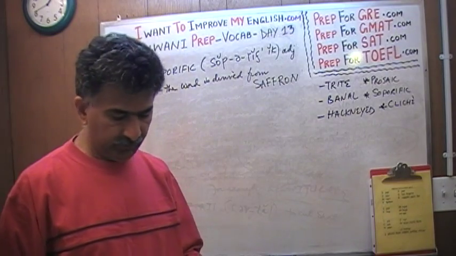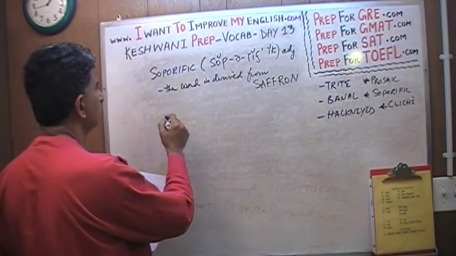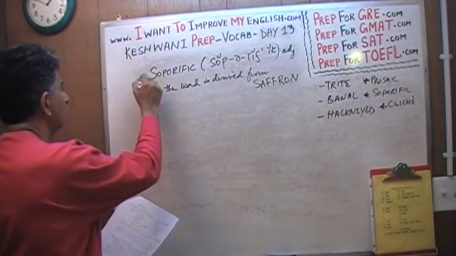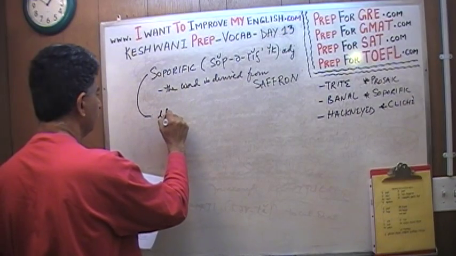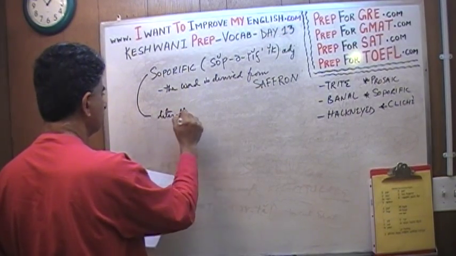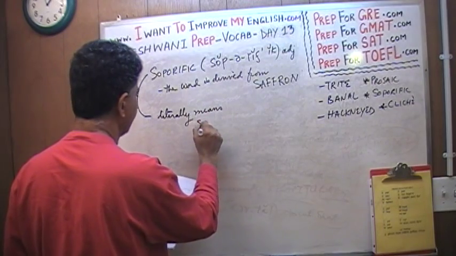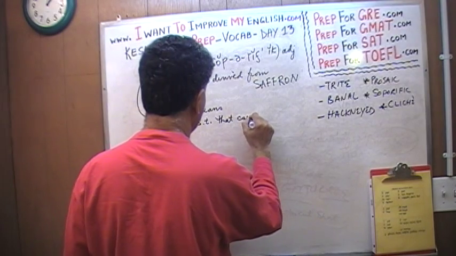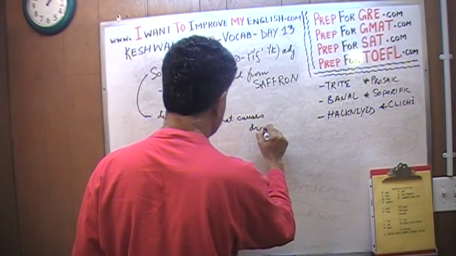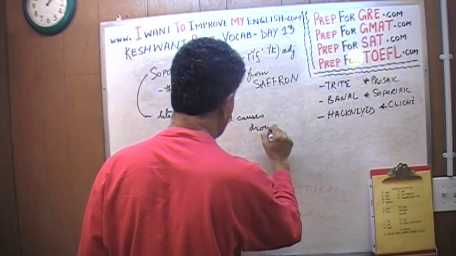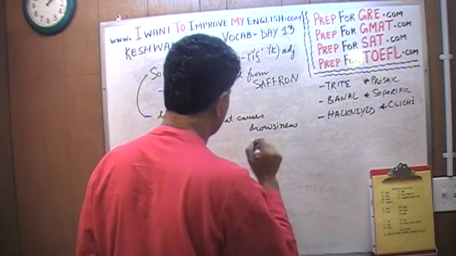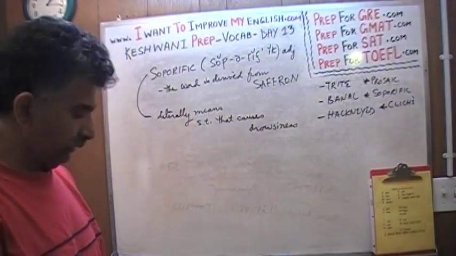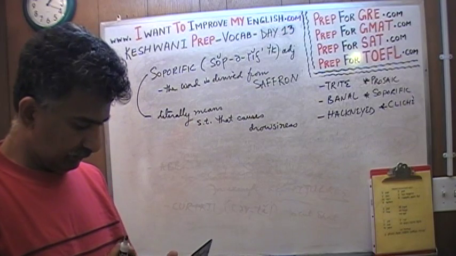Saffron makes you feel drowsy, and therefore soporific literally means something that causes, oh God, I shouldn't have gone this way. I shouldn't have gone down this path because I don't know how to spell drowsiness. Bloody hell. This is not a good drowsiness.